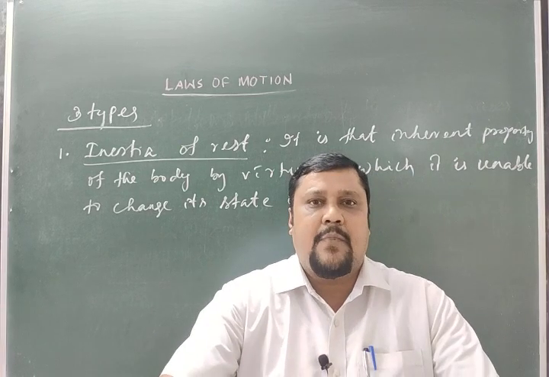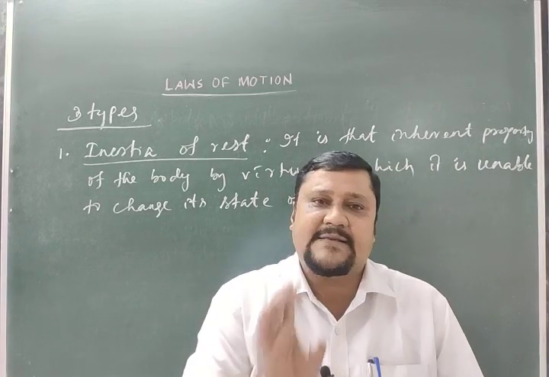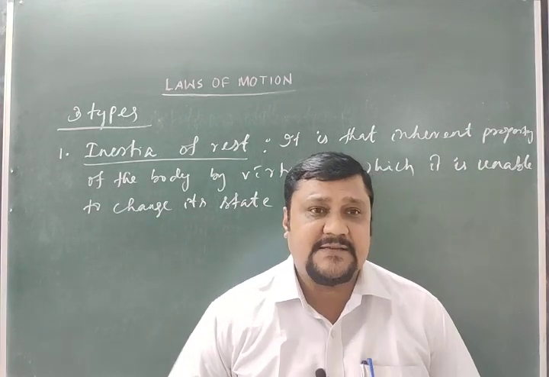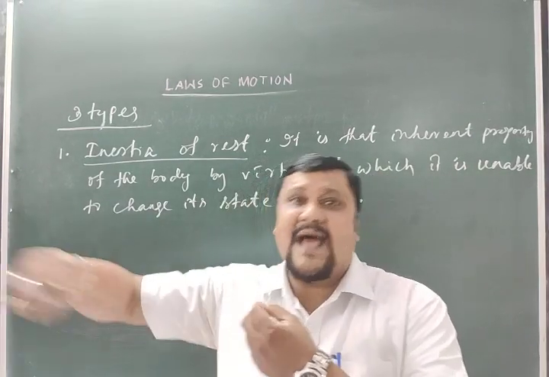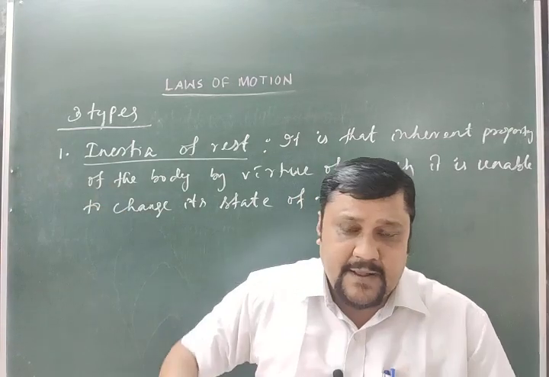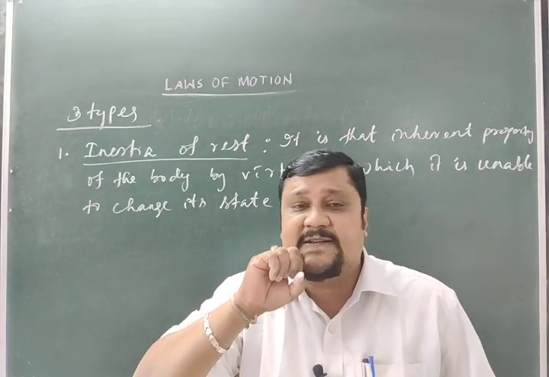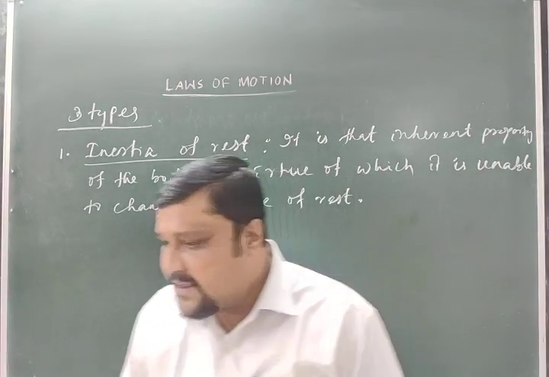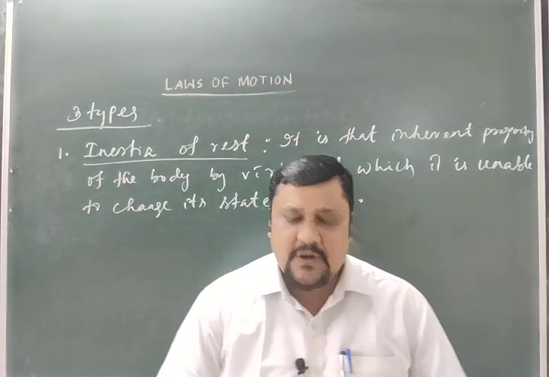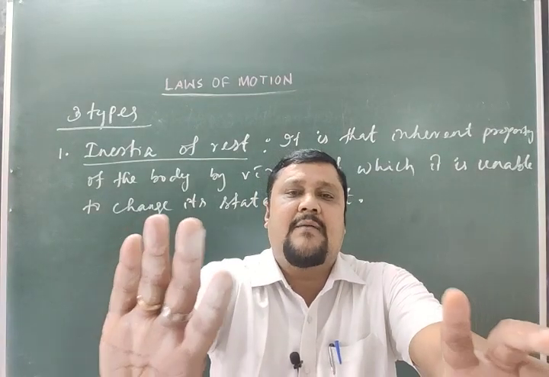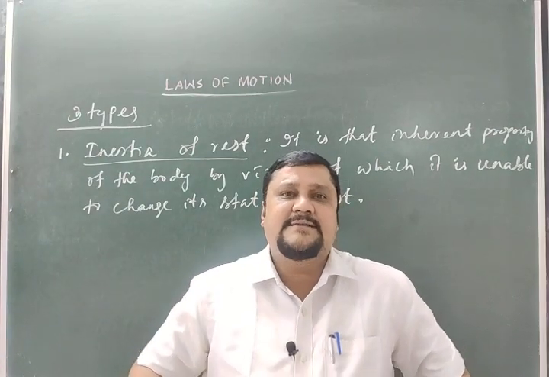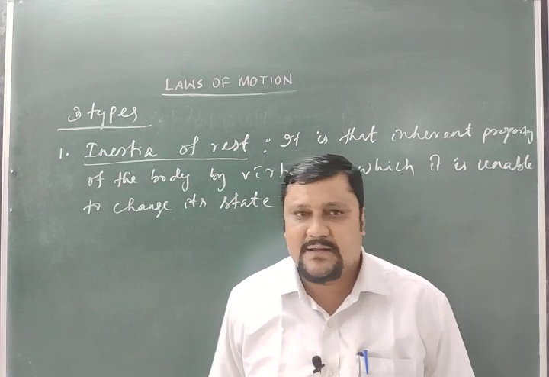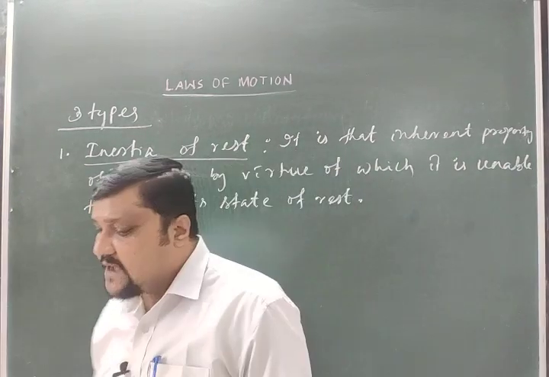But when the bus starts, the lower portion of the passenger moves along the direction of motion of the bus, but the upper part of the passenger is in its state of rest. Because of that, the lower portion comes in the direction of motion of the bus and the upper part is at rest. So we feel a sudden backward jerk, right? That is your inertia of rest.